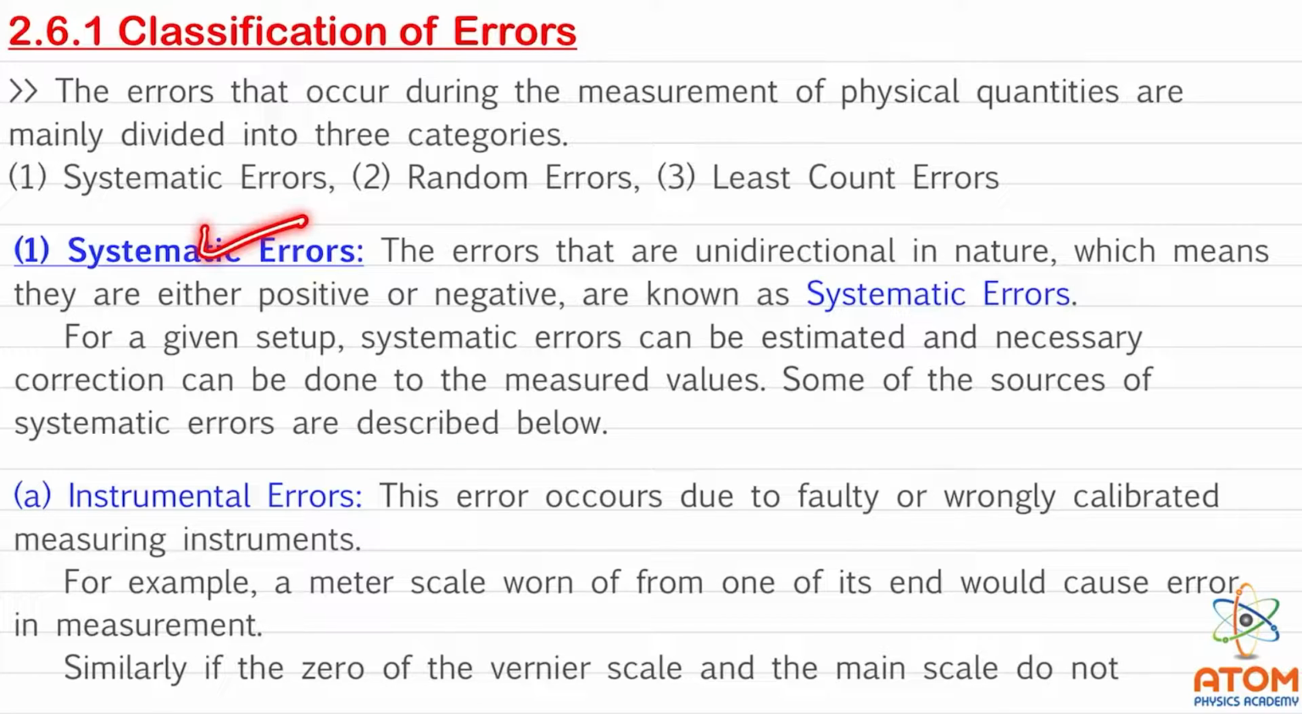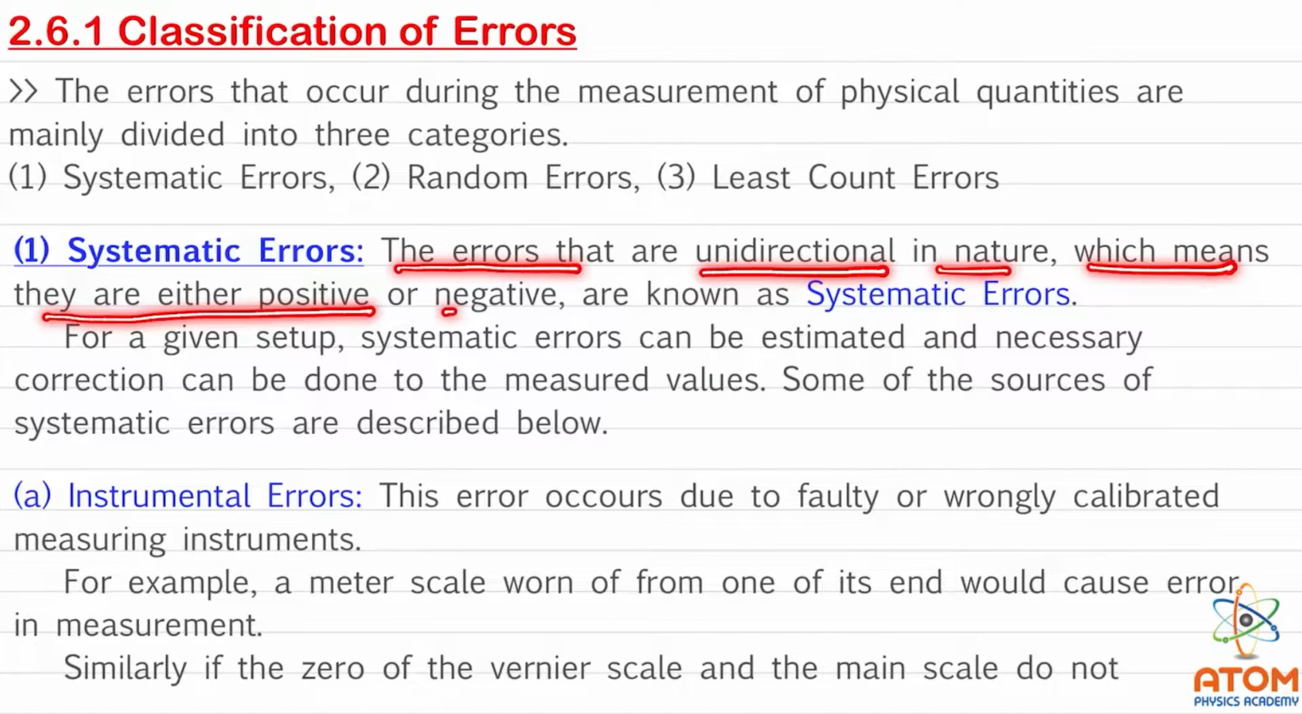Let us see systematic errors. The errors that are unidirectional in nature, which means they are either positive or negative, are known as systematic errors. See, systematic error is either positive or negative only. That means it is unidirectional. That is known as systematic error.